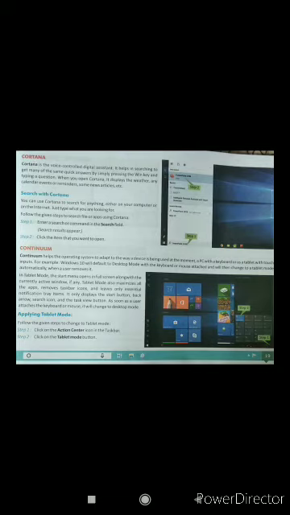Applying tablet mode: how to make it work in tablet mode. The steps are these. First, click on the Action Center icon in the taskbar. You can see in the picture on page number 19, the opened page, the second picture is step 1. In the lower right corner, it is there, Action Center. Click on that, then click on the Tablet mode button. Click it and it will act like a tablet.